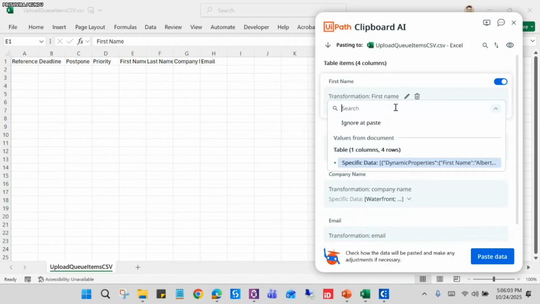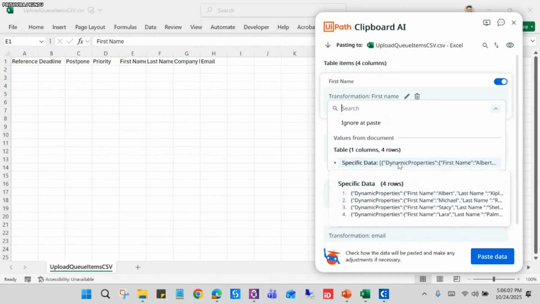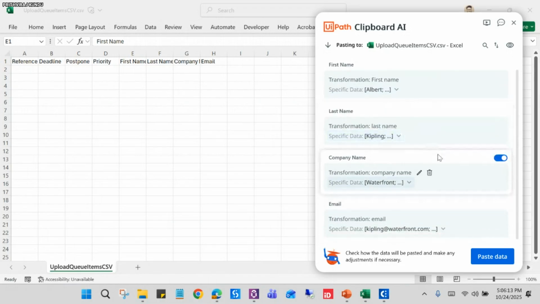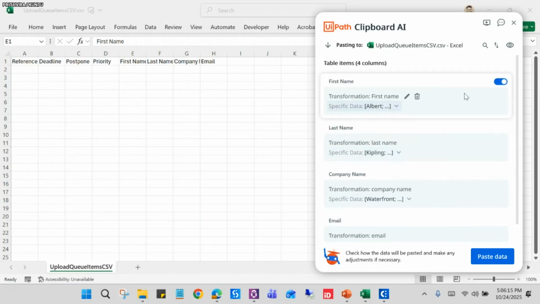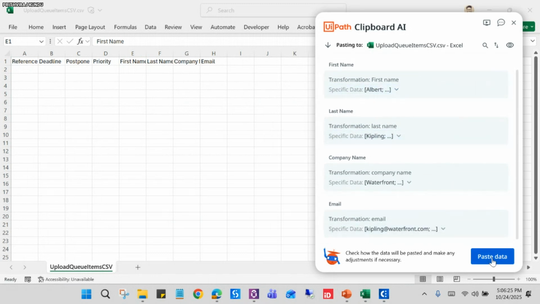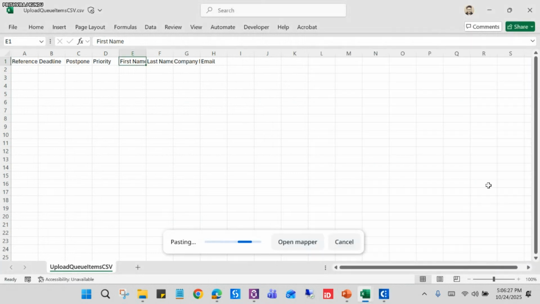Even if you click on the drop down, you can see the JSON formatted text here. There are 4 rows for the 4 transaction items. So we can easily paste it here. Again, if anything is not working, you can disable, enable, or select your query here and modify your prompt query. By doing this, you can correct your data and paste the data here.